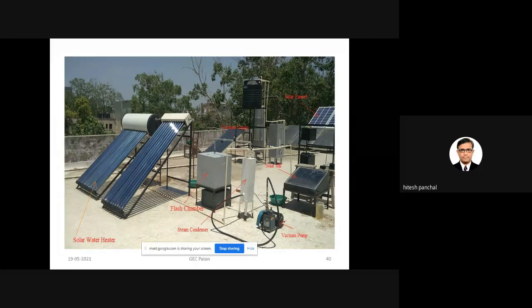Here you can see solar water heater number 1 and number 2. Beside them you can see the solar air heater, humidifier, dehumidifier, flash chamber, and condenser. In the flash chamber, vacuum should be maintained, so a vacuum pump has been used. Here you can see the solar still. So this is the whole diagram, from a grant received from DST.